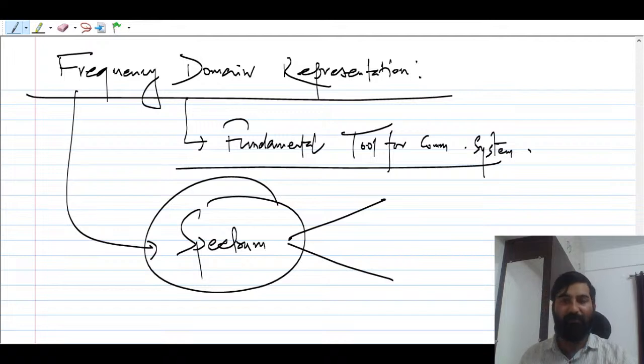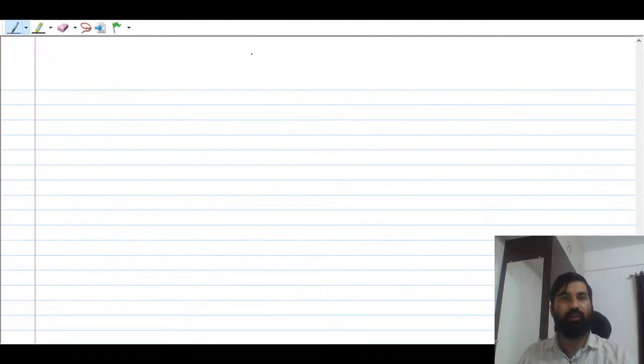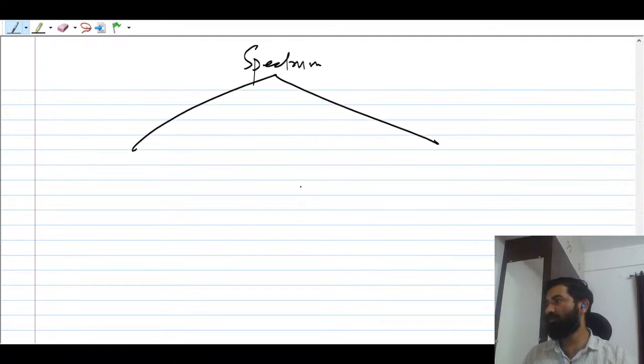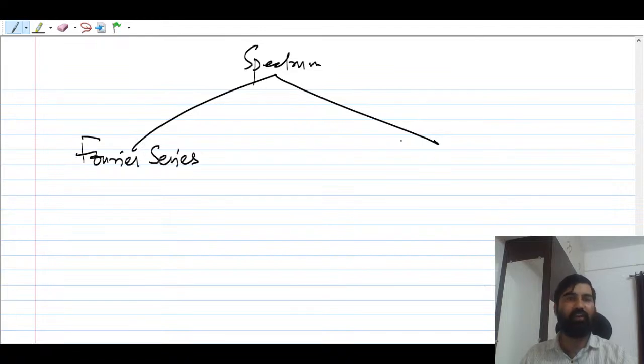So there will be two sorts of spectrum which you will find, understood? You can get a spectrum from the Fourier series, and you can get the spectrum from Fourier transform.